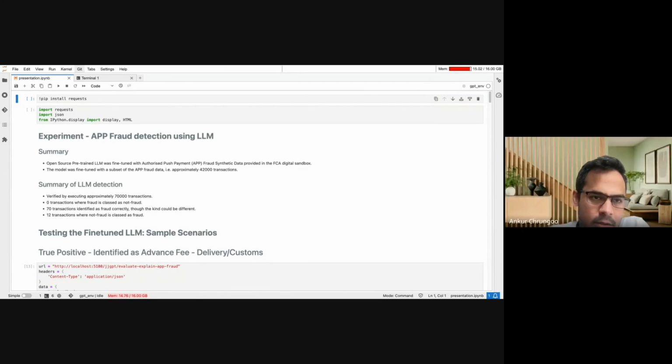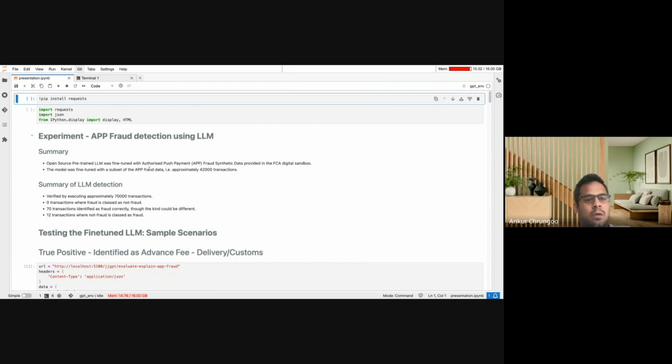Hello, everyone. We are going to do a demo of what Intelligence has done as part of the FCA Sandbox evaluation and the kind of data that is available there. We conducted a set of experiments, but we are going to talk about one of those experiments, which is related to app fraud detection using large language models.